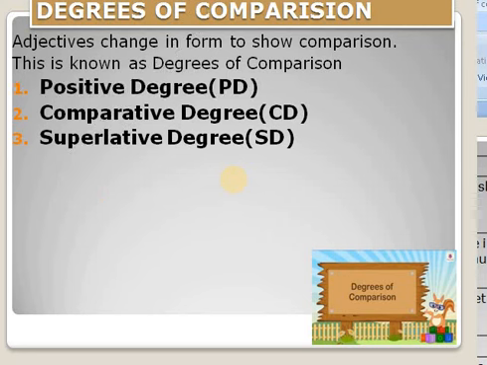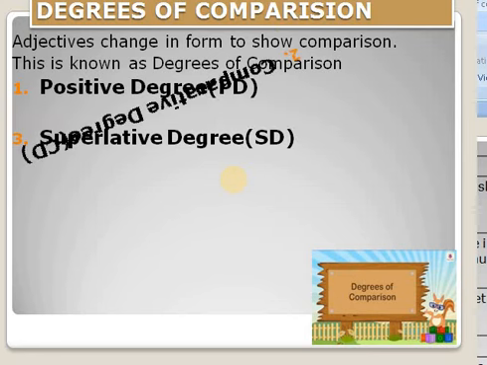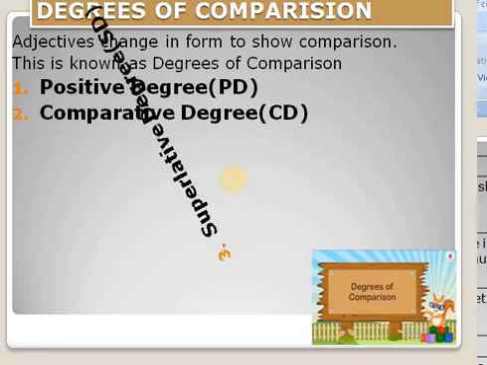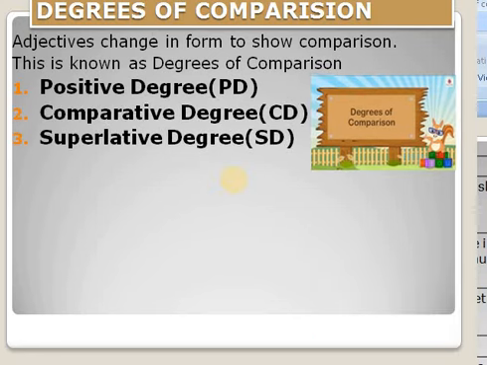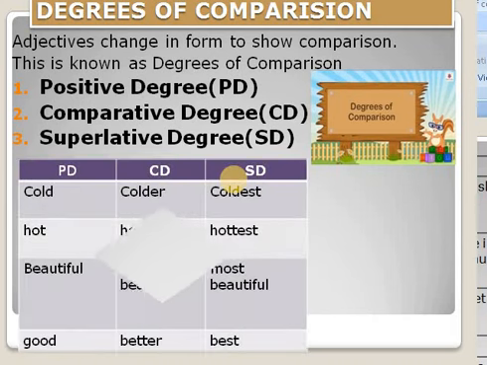There are three types of degrees of comparison. 1. Positive degree. 2. Comparative degree. 3. Superlative degree. Read the box given here. Positive degree, comparative degree and superlative degree are given. Cold, colder, coldest. We have added er to form comparative, est to form superlative.